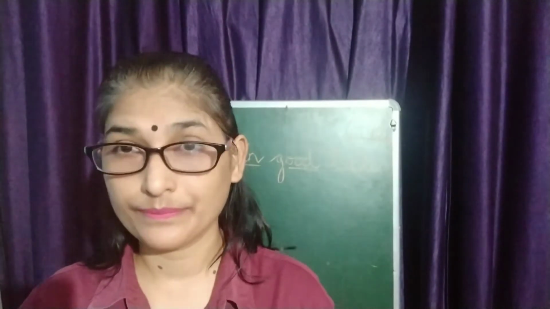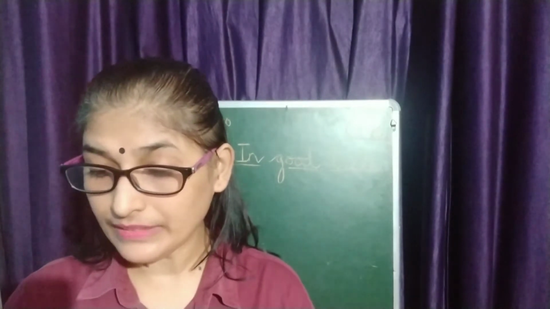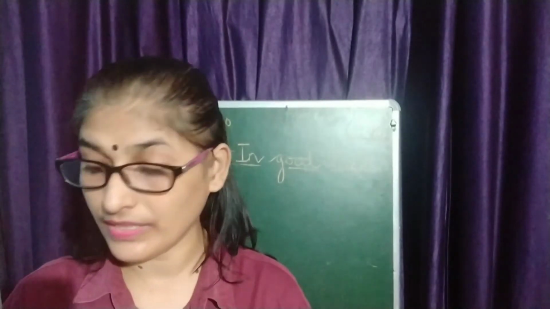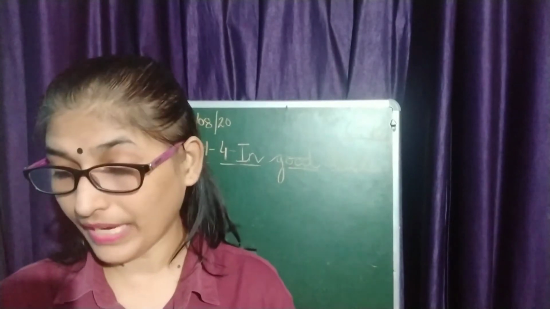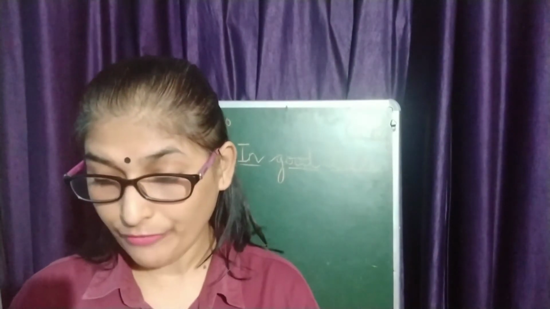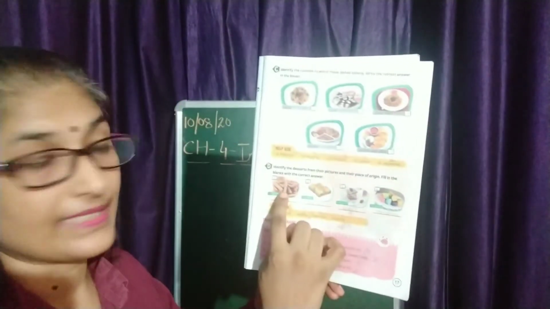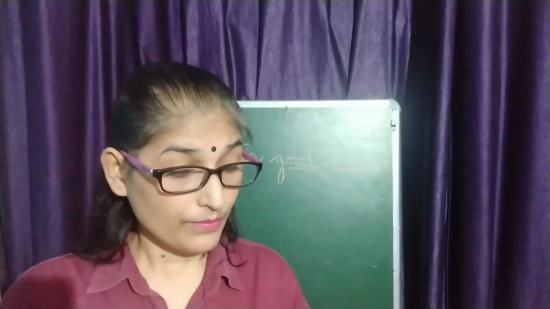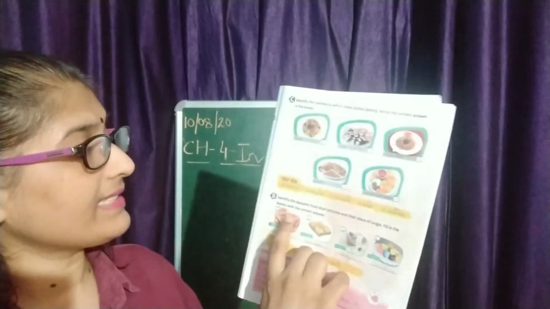Alright. Now let's move to D. Okay, now we'll do the D exercise here. Identify the desserts from their pictures and their place of origin. Fill in the blanks with the correct answer. Okay? Now let's see the first one. This picture is given here. Can you see this picture? Yes. This picture and Spain is given here. What is the correct answer here for this picture?